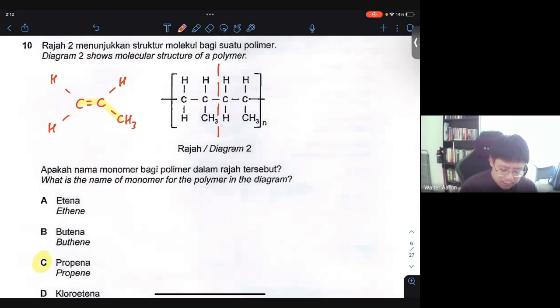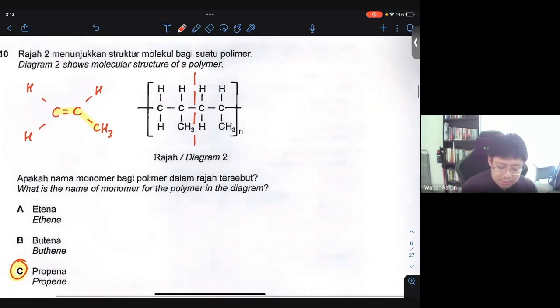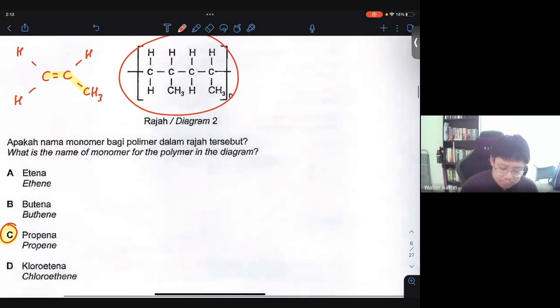Most commonly, students make a careless mistake, because they think this whole thing is supposed to be the monomer. If you think about it, if this whole thing is a monomer, it'll look something like this. You'd have one side with only a double bond, which doesn't make sense.